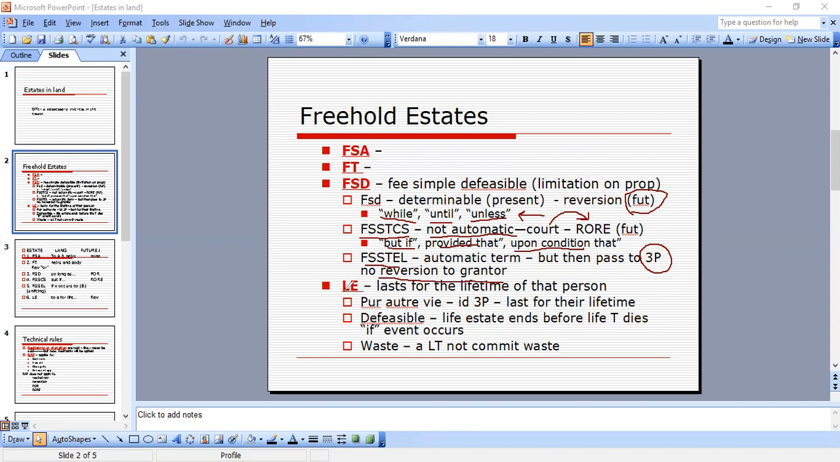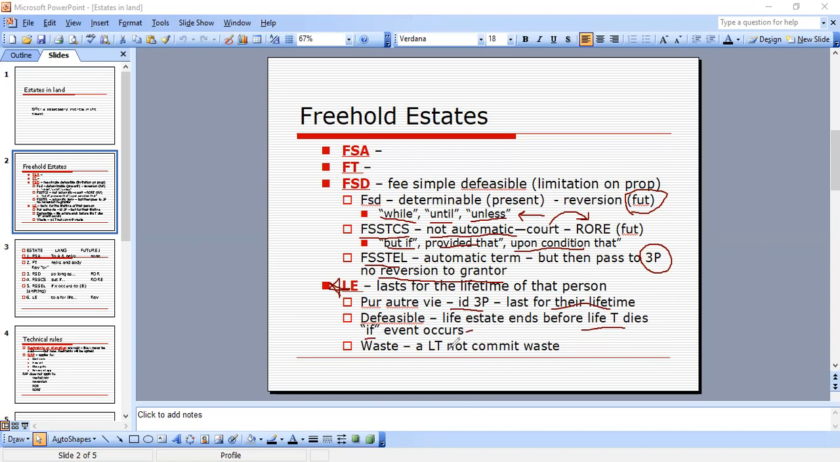A life estate, this is big on MBEs, they always have the life estate, lasts for the lifetime of that person. There's a life estate per autre vie, similar to a life estate, but lasts for the lifetime of an identified third party. So it identifies a third party and it lasts for their lifetime. A life estate may be defeasible like a fee simple, such that the life estate ends before the life tenant dies if the limiting event occurs.